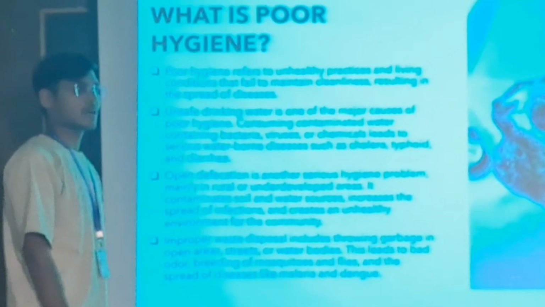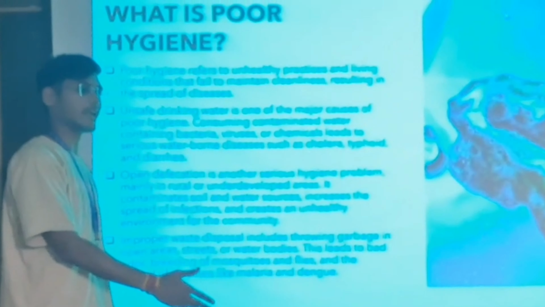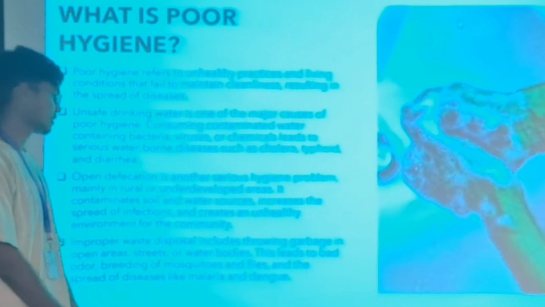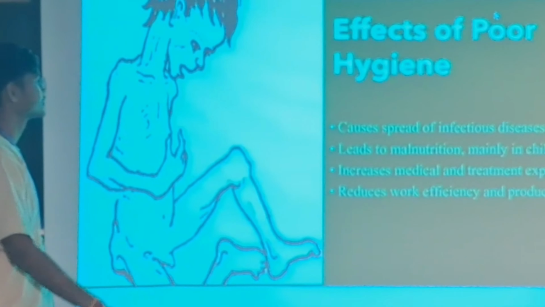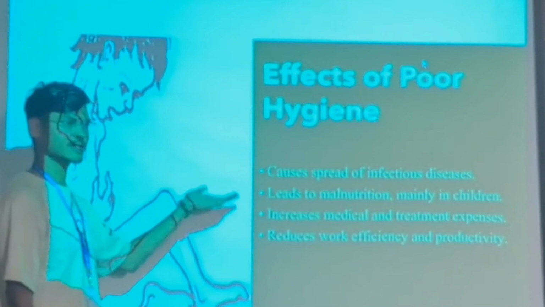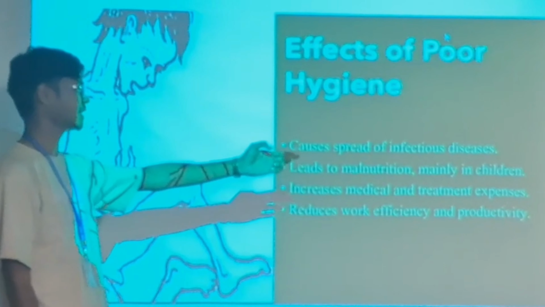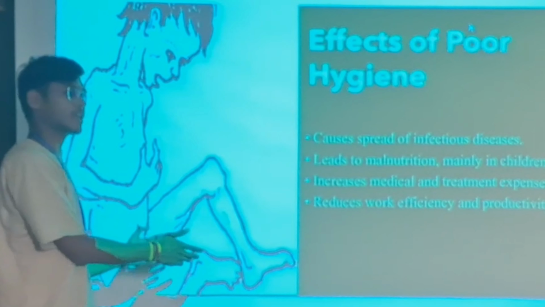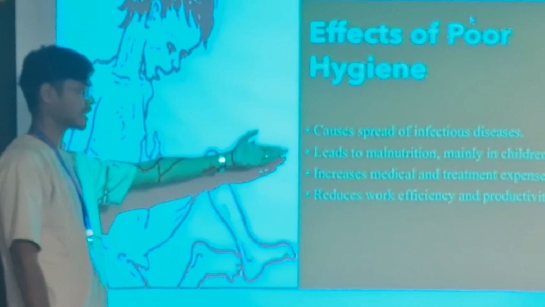Of course, as we see, due to the waste everywhere, the mosquitoes are breeding on it, and due to that breeding, there is an increase in the mosquito population, and we feel it, and due to this, malaria and TB are such dangerous diseases caused. Effects of poor hygiene. Of course, where there is a cause, there are effects. The cause is the spread of infectious disease, and it leads to malnutrition in many children. When a child is born into this poor hygienic situation, due to lack of sanitation, there is a situation like malnutrition.